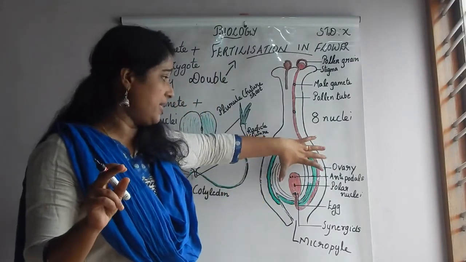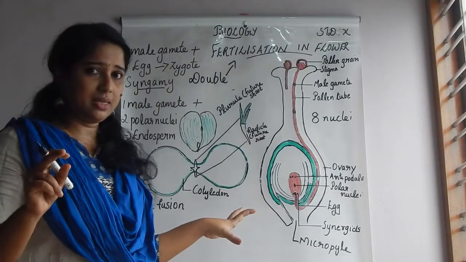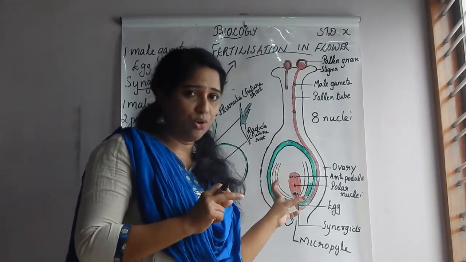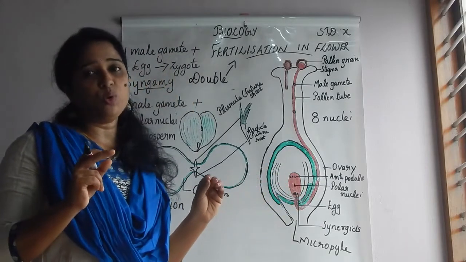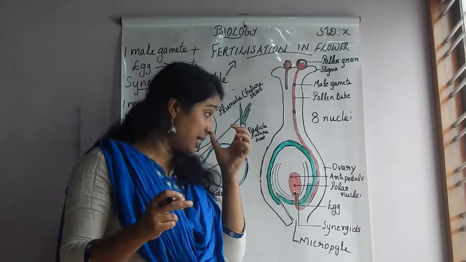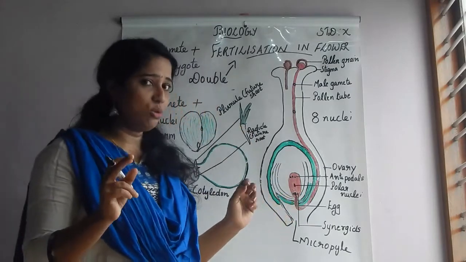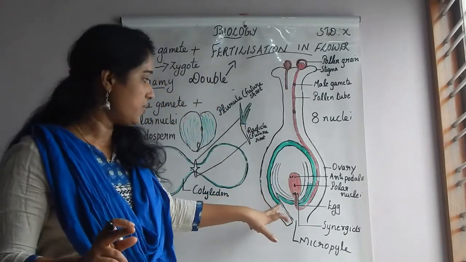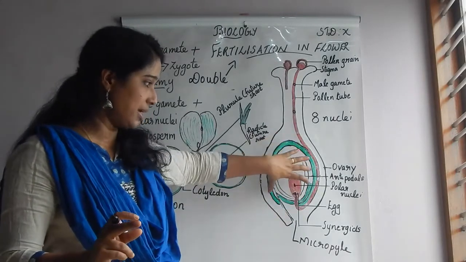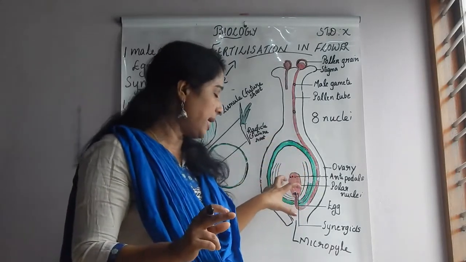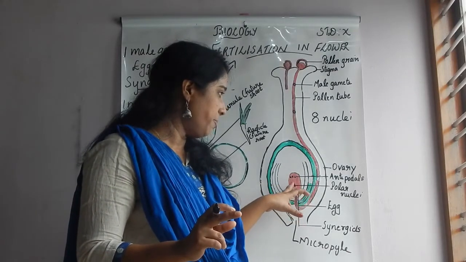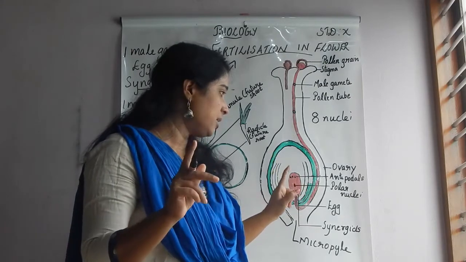Here I have shown the diagram of only one ovule. The ovary's outer covering is there. This is a large structure. Understand? So here inside the single ovule I have shown the embryo sac. So inside the embryo sac, how many nuclei are there? Total eight nuclei are there. Top antipodals, bottom synergids, middle polar nuclei, and the single male gamete.